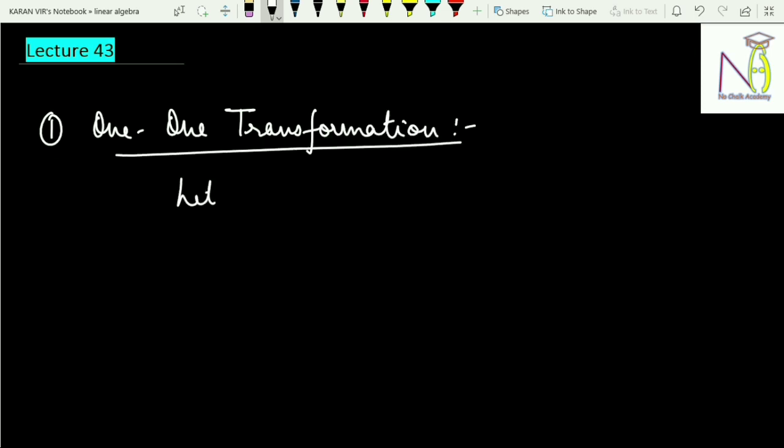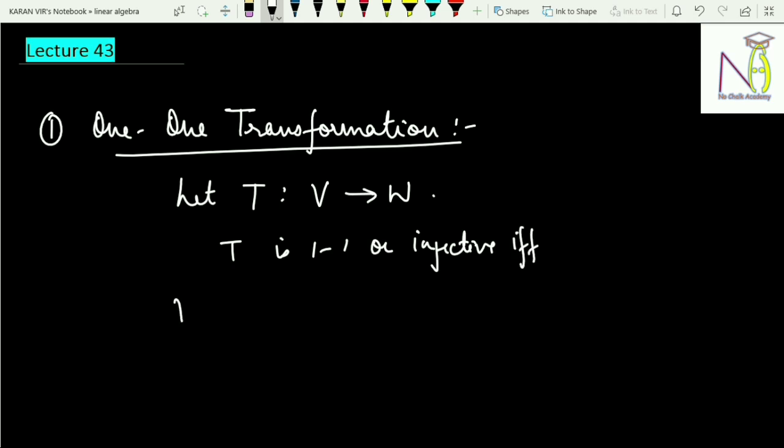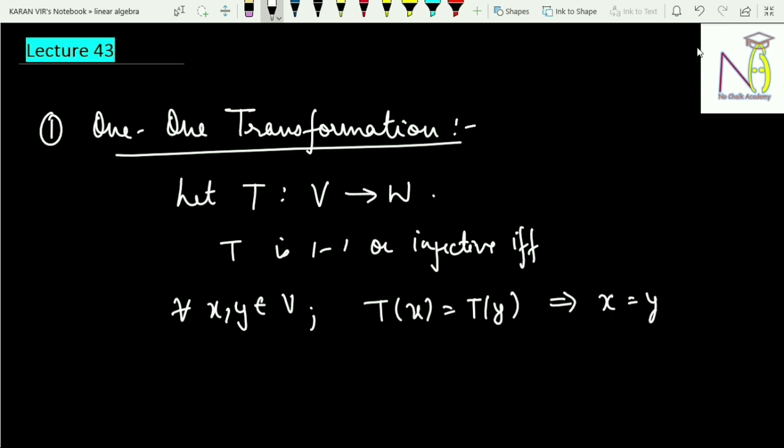For this, I will be considering a linear transformation T, which is defined from a vector space V to W over the field F. So this is any linear transformation. Then when can I say that this linear transformation is 1-1? The simple definition: 1-1 or injective, they are one and the same thing. It is said to be injective if and only if for all x, y coming from the vector space V, if T of x equals T of y, then this should imply that x equals y. That is, if two images are equal, then the elements have to be equal. So that is the definition of a 1-1 transformation.